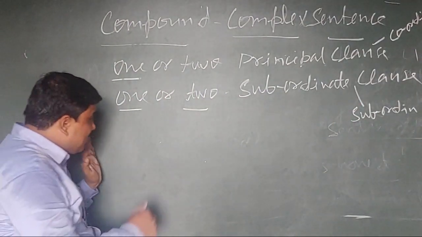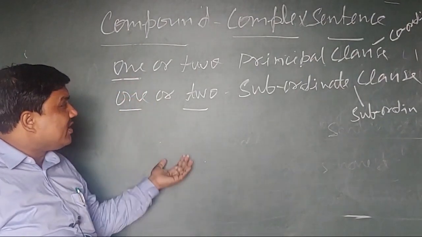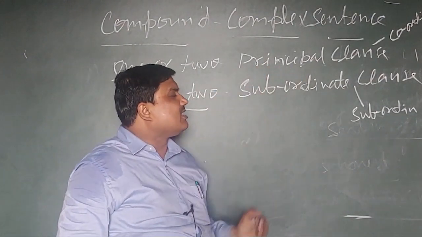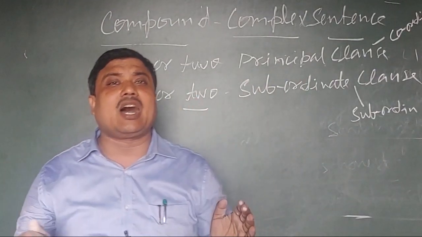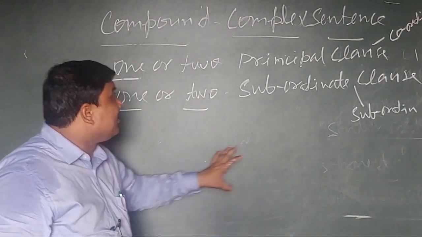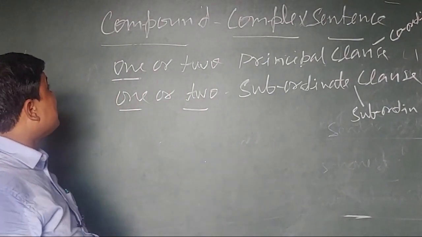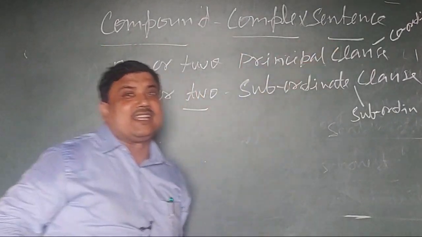It means we write a sentence in which coordinating and subordinating conjunctions are both used for joining, so that formation can be called a compound complex sentence.